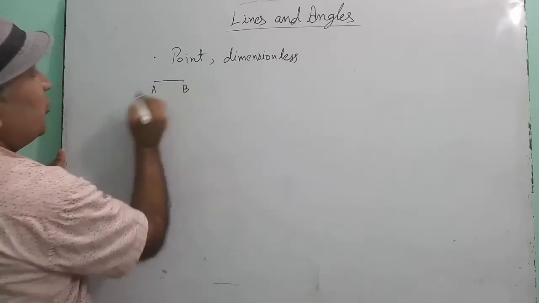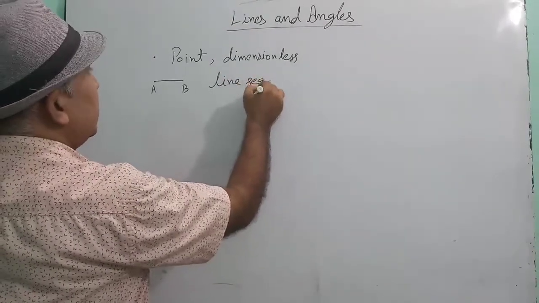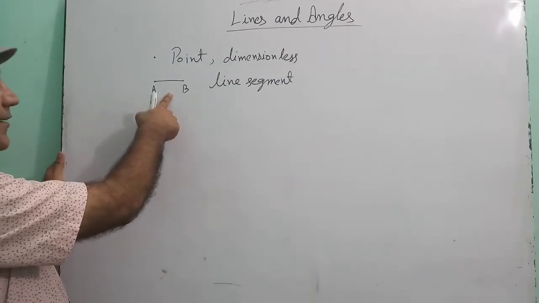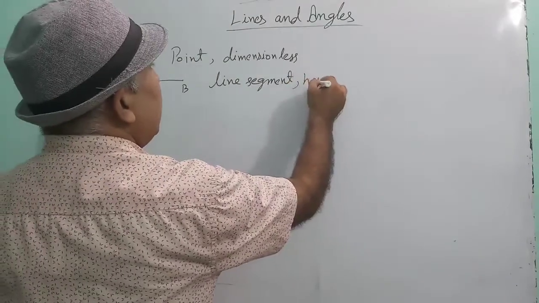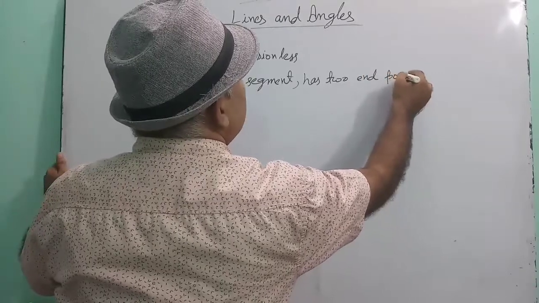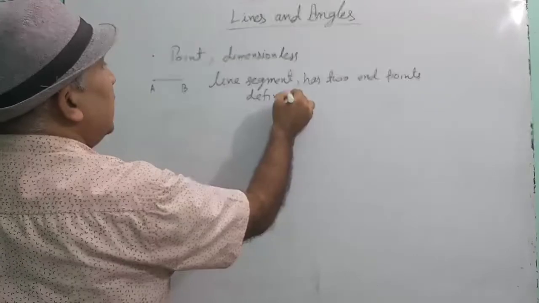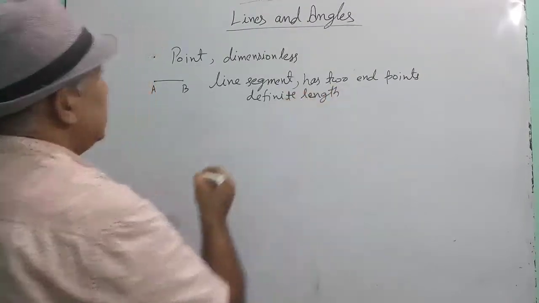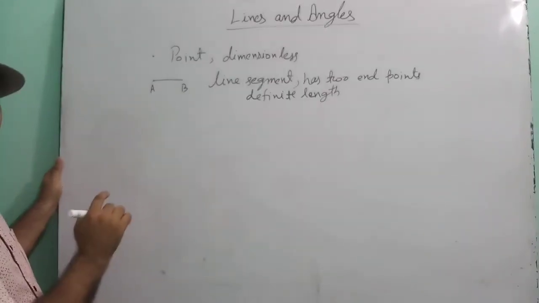If you join 2 points, then that is called a line segment. This is called a line segment. It is a part of a line. Children, a line segment has 2 end points and definite length. A line segment has 2 end points and a definite length.